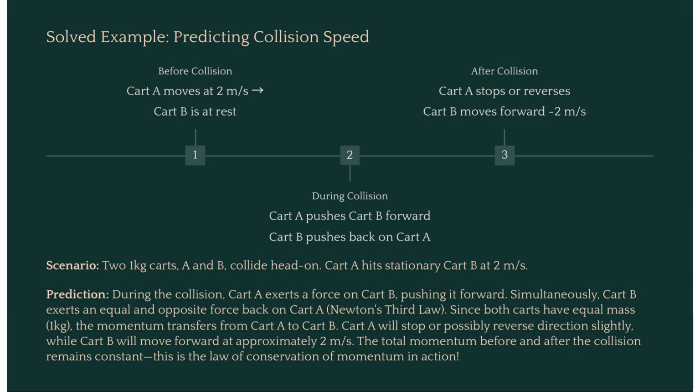Let's predict the result of a collision. Cart A and Cart B have equal 1 kilogram masses. Cart A hits cart B at 2 meters per second. Because of the third law, cart A pushes cart B forward, and cart B pushes cart A backward with the exact same force. Since their masses are equal, you can predict that cart A will stop or reverse slightly, and cart B will move forward at about 2 meters per second.